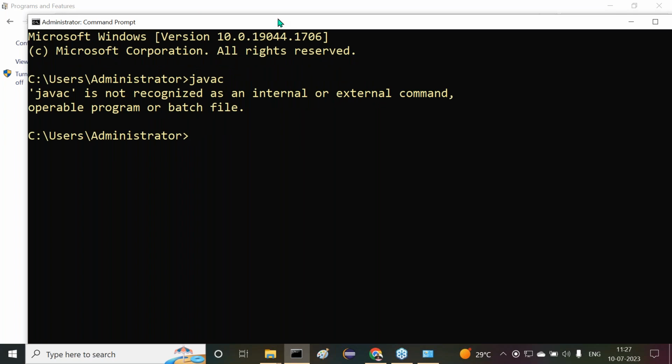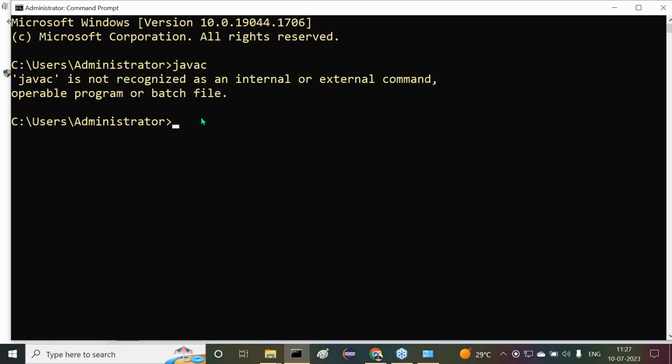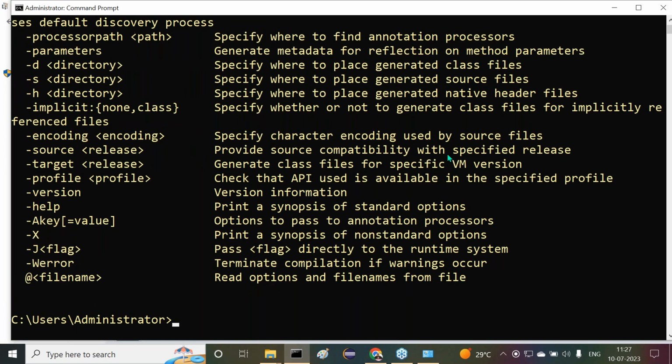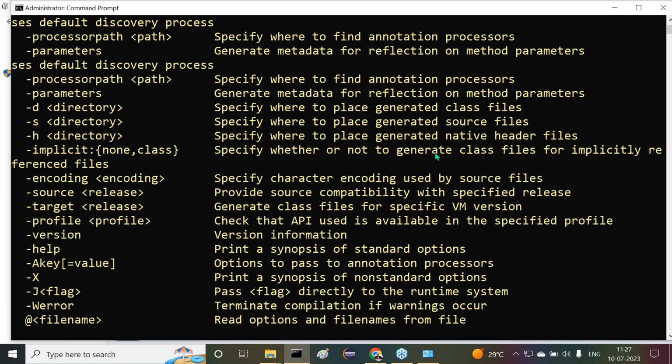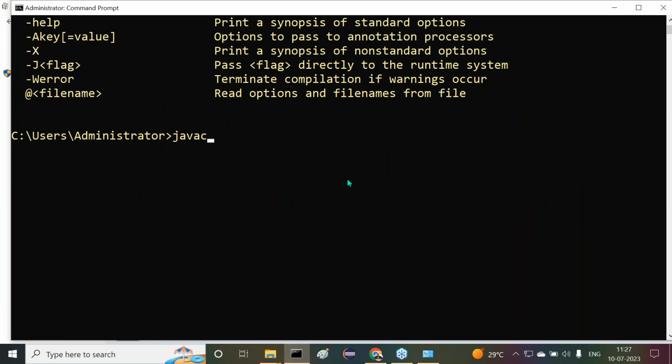javac is not recognized as an internal or external command, operable program or batch file. But what I'm going to provide here, observe carefully, set path is equal to the location I copied. What is that location? Please recognize once again: C, Java, JDK 1.8.0 underscore 202, slash bin, semicolon. Click on the enter button. Now if you observe javac, it is available. Previously we were not getting it, now we are getting it. Moreover, if you want to check the javac version, javac space version, 1.8 here we are getting.